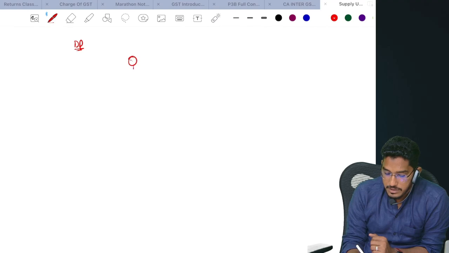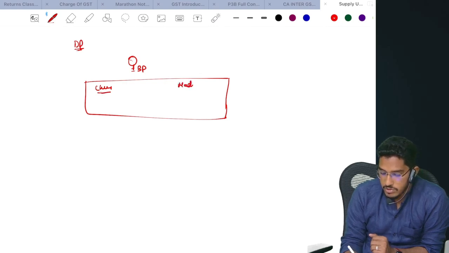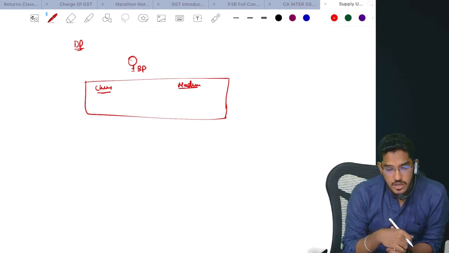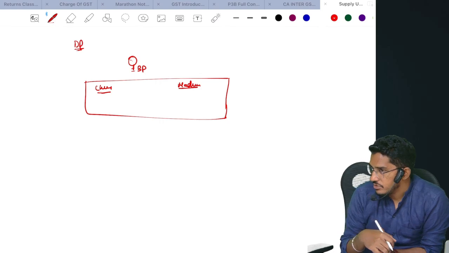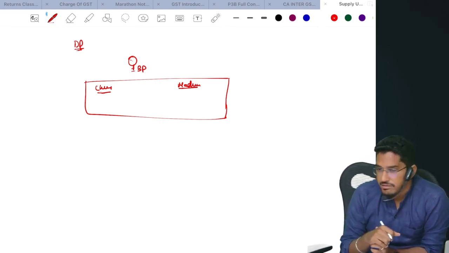Say for example, I'm a business person. In Tamil Nadu, I have two places. At Chennai I have a shop, and at Madurai I also have a shop. At two places I have my places of business. My turnover has exceeded the applicable threshold, so now I become liable for registration. But in the same state, I have multiple places of business. Am I required to take two separate registrations?